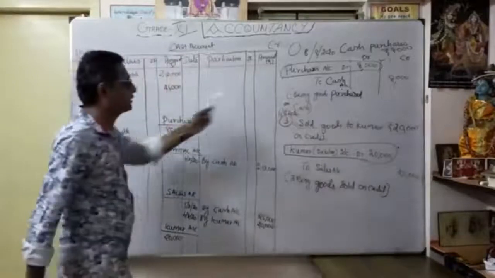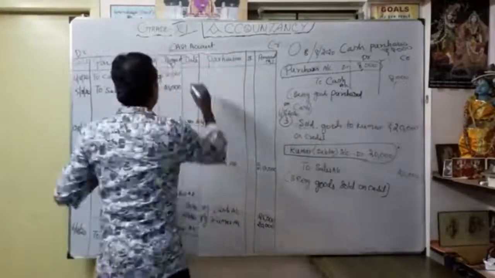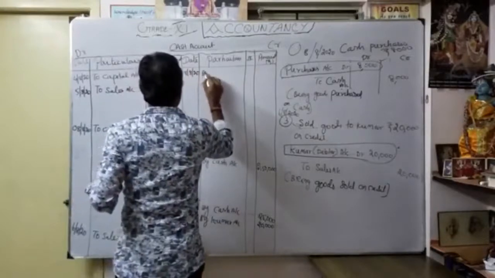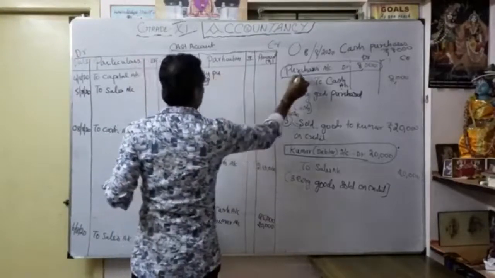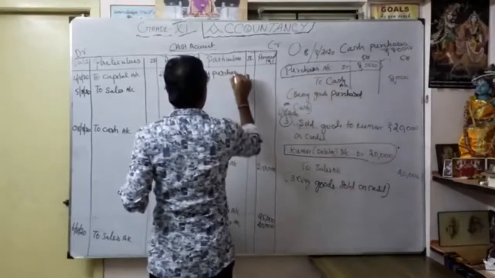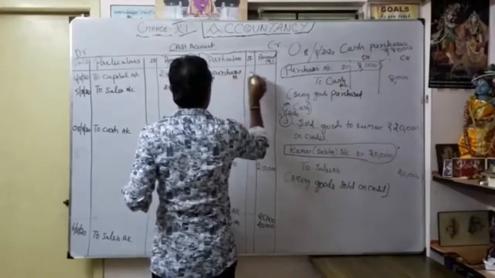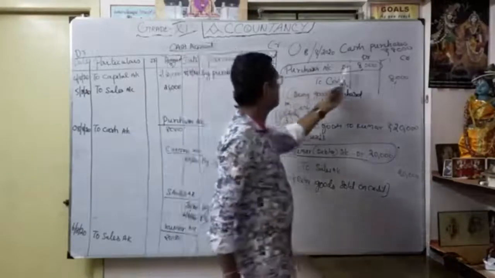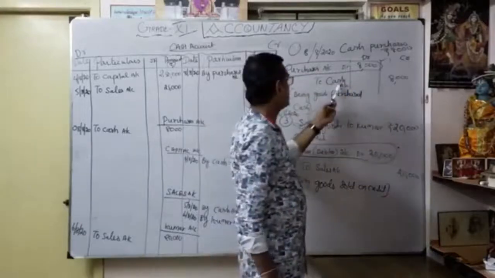Here cash goes out, correct? So in the cash account, I am going to write here "by purchases". Purchases account 8,000. Understood?